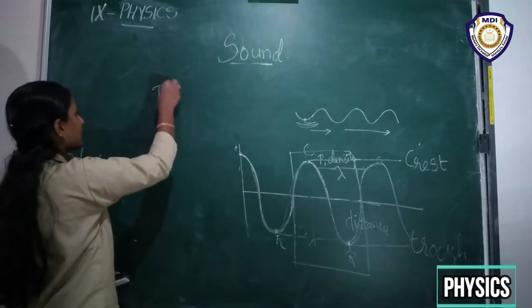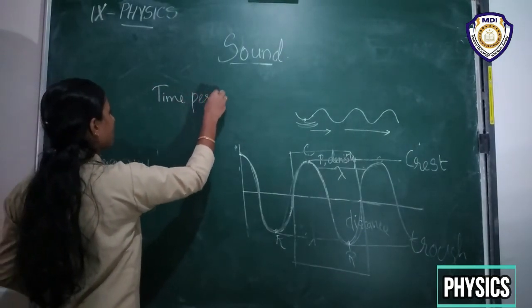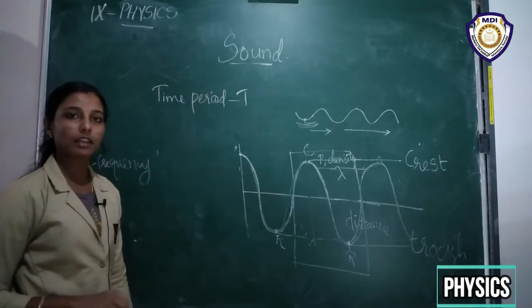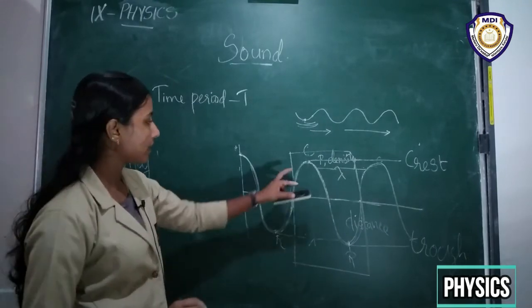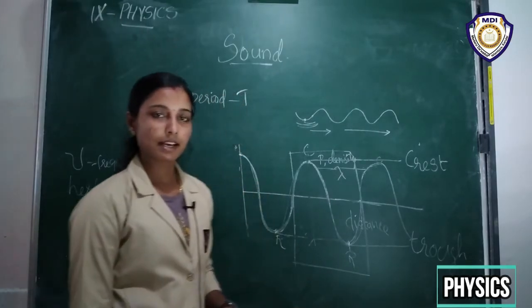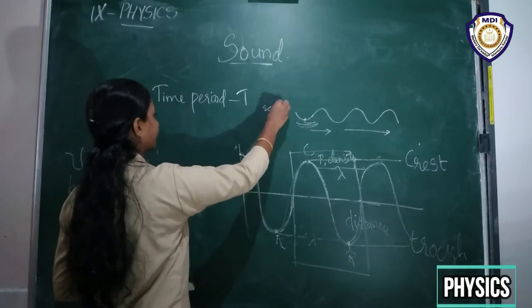So time period we can represent by the letter T. And what is time period? It is the time taken to complete one oscillation, and it is a time, so it has a unit of seconds.